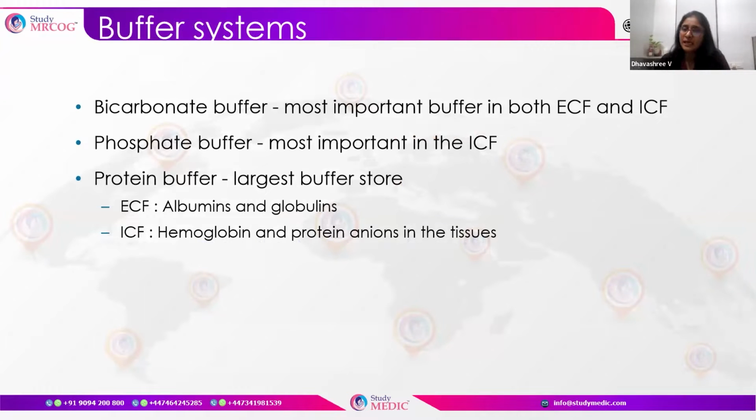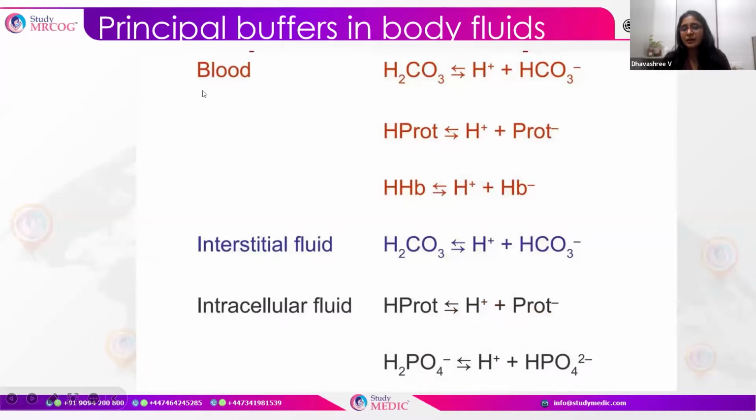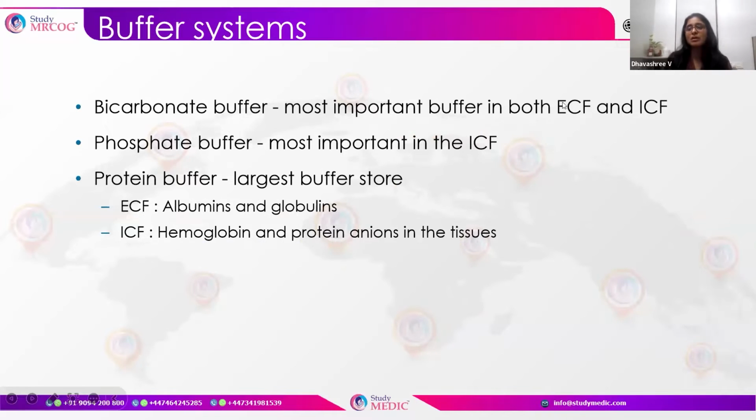Bicarbonate buffers, as I said, are the most important buffers in the extracellular and intracellular fluids. Phosphate buffers are the most important buffers inside the cells, and protein buffers are the largest buffer store.